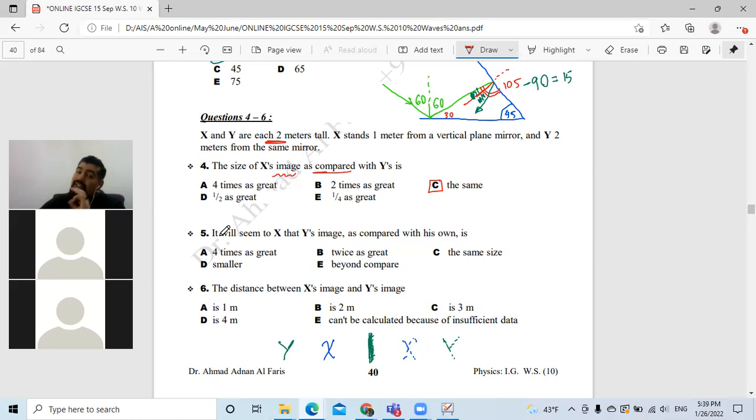Question number 5, it seems to X that Y's image, as compared to its own... Now look here, this is X. Look to his own image and look to Y's image that looks behind him, because it's farther. It seems that, which one is the answer?